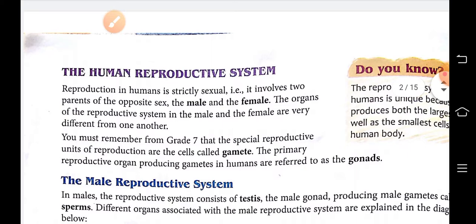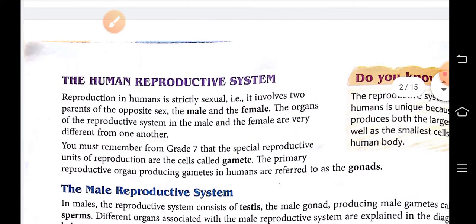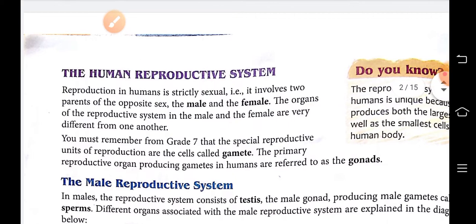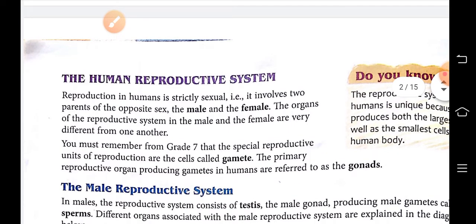Two types of reproduction are there: sexual reproduction and asexual reproduction. Sexual reproduction, where two reproductive cells are involved, is known as sexual reproduction.